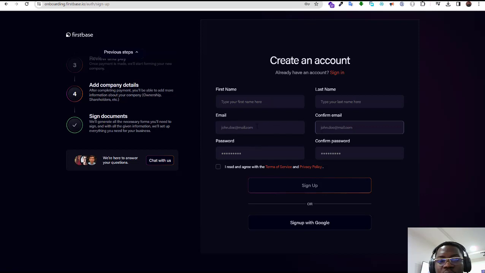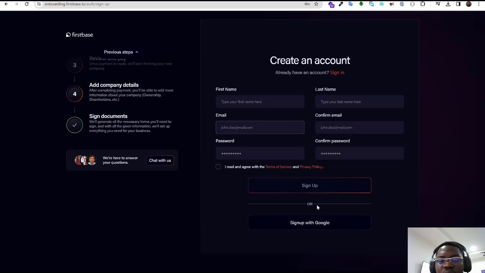So put in your correct details. This is very important. You must not make mistakes in your email address because information and further communications will be sent there. After the whole completion, your documents will be displayed on your dashboard. You can always download your business formation documents on your dashboard, and also your EIN.